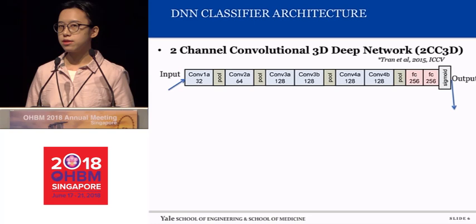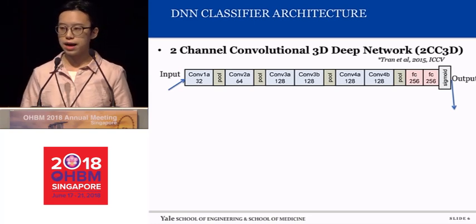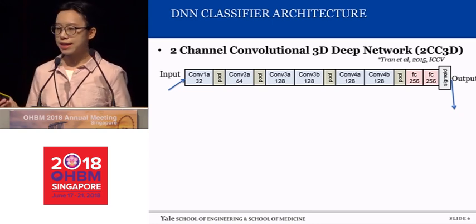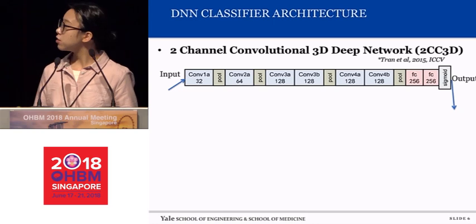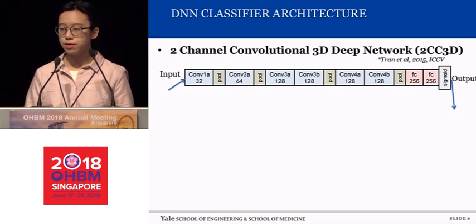In this slide, I would like to introduce the architecture we used for classifying ASD and control subjects. We call it the two-channel convolutional 3D deep neural network, in short, 2CC3D. 2CC3D has 6 3D convolutional layers and 4 max pooling layers, followed by 2 fully connected layers.